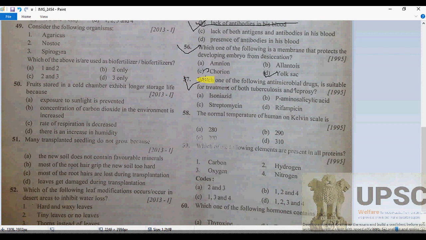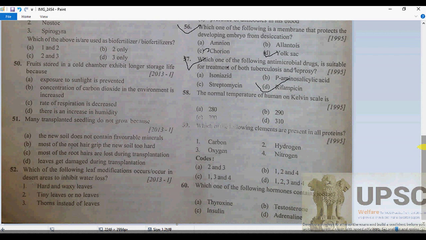57. Which one of the following antimicrobial drugs is suitable for the treatment of both tubercle infection and leprosy? Both tuberculosis and leprosy. Of course, this is a rare combination. As we know, let me inform you what leprosy is. Leprosy is caused by Mycobacterium leprae, and tuberculosis is caused by Mycobacterium tuberculosis. So the effective drugs are for Mycobacterium species, of course, and doctors mostly prefer to give the prescription in the starting stage.